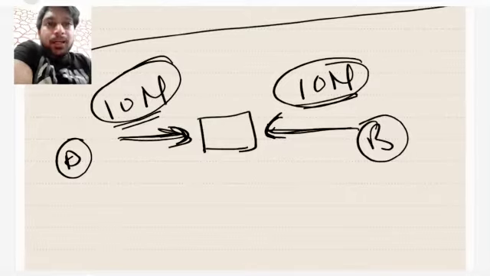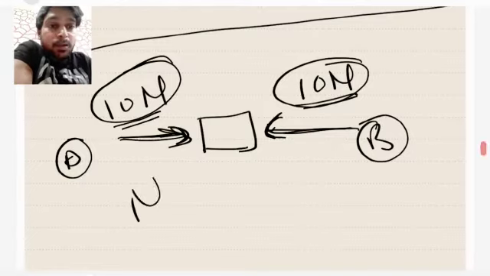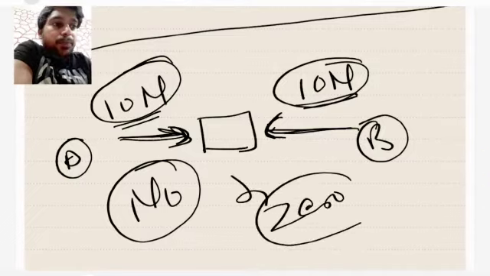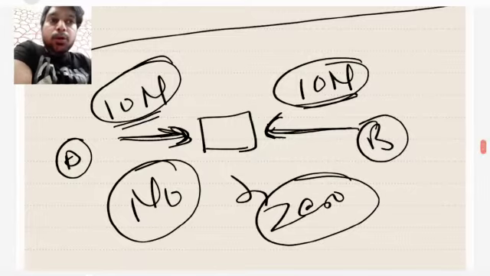Can you tell me where the box is going to move? No, I think the box is not going to move, because these forces are going to nullify the effect of each other. That is, the net resultant force will become equal to 0.